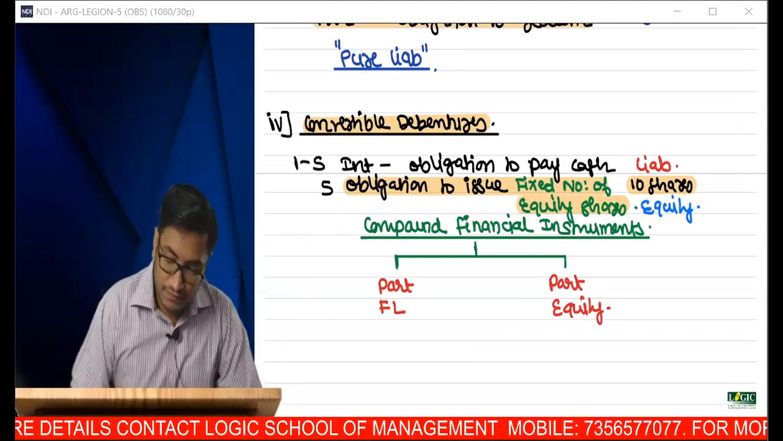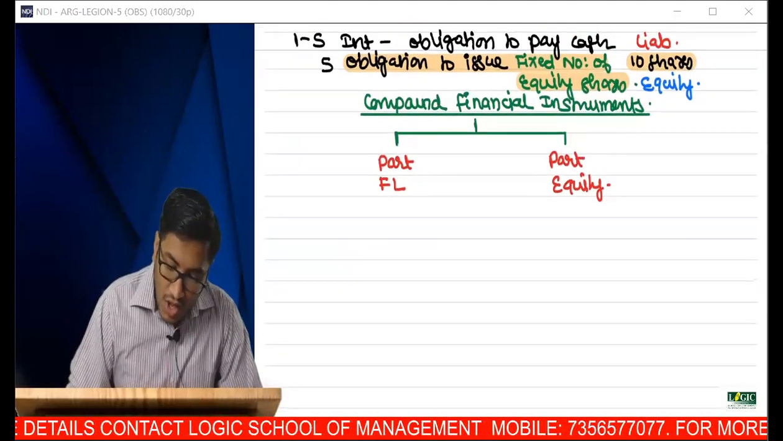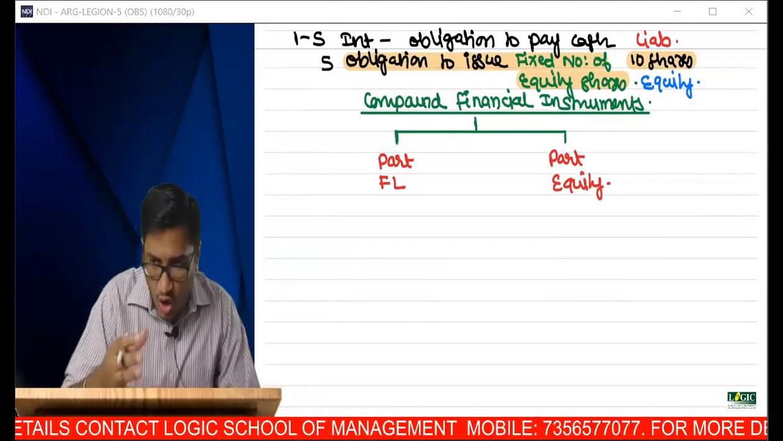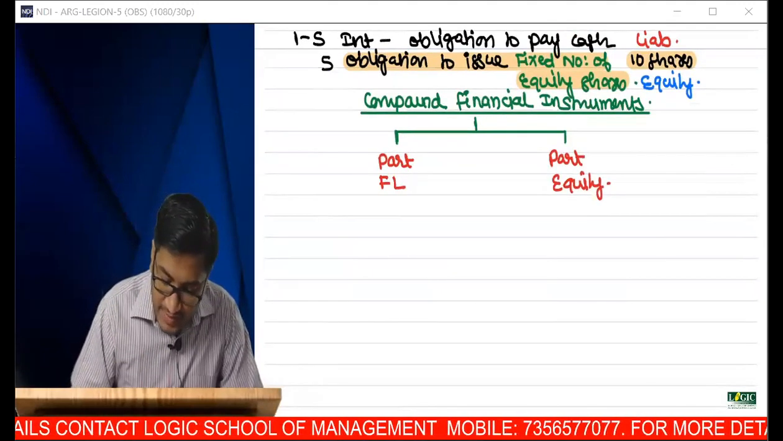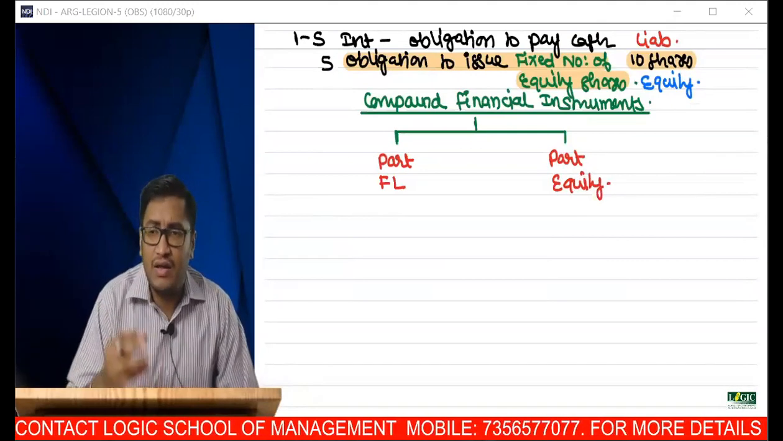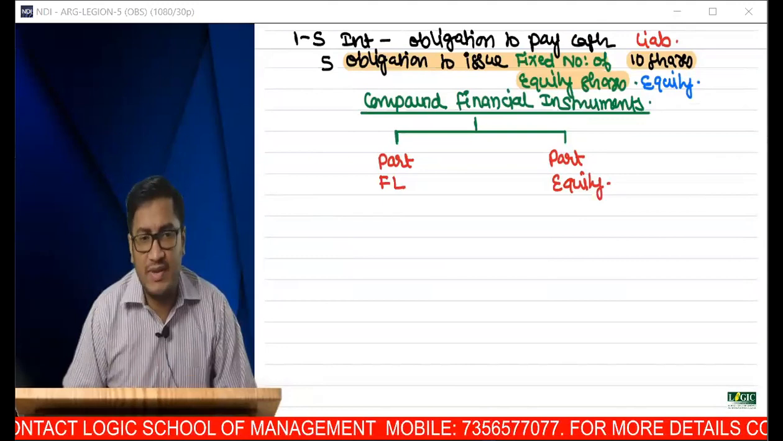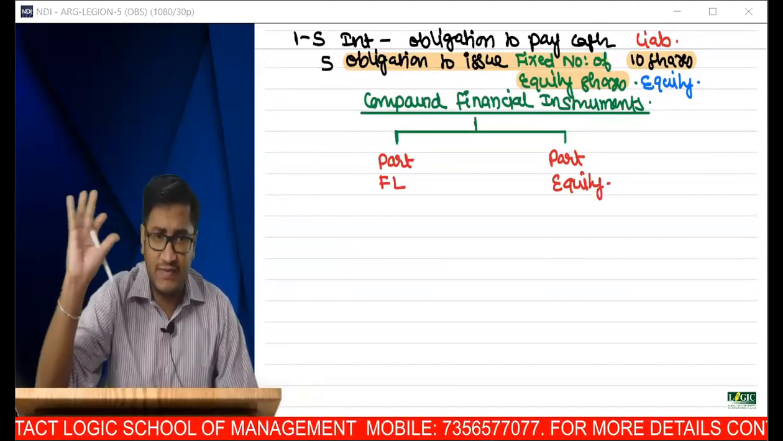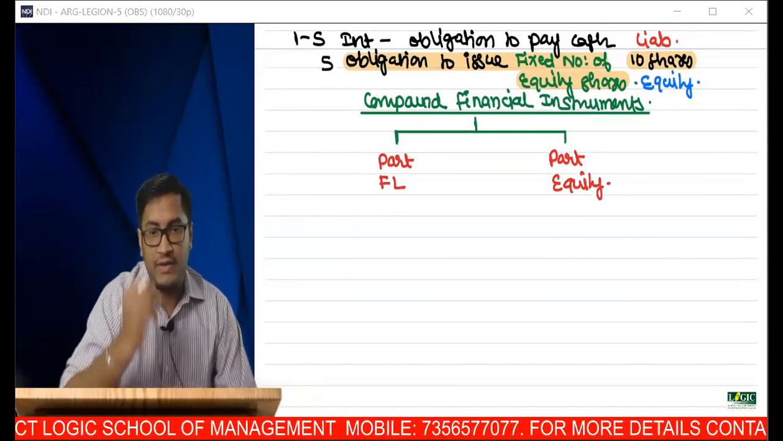Now, in detail, we'll be discussing all these things as part of financial instruments. So the detailed definition and discussion will be done when we come to the financial instruments standard. At least a passing reference, superficially. Is it okay?